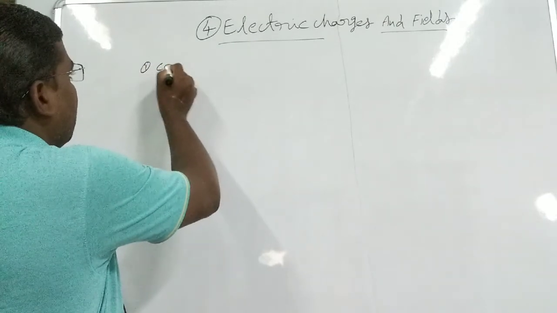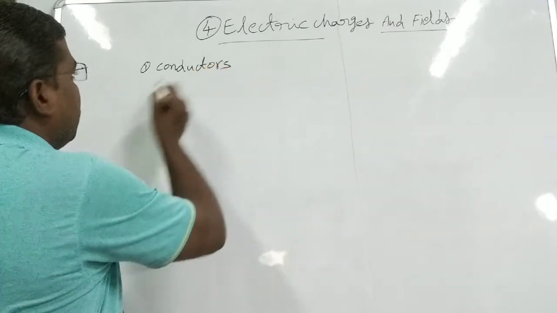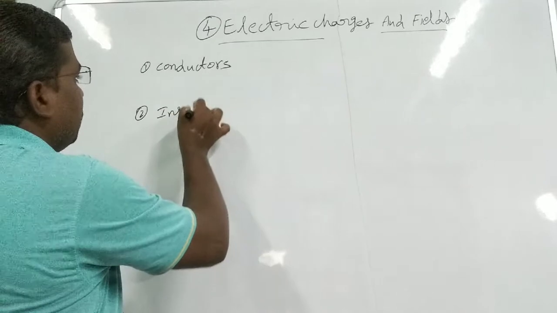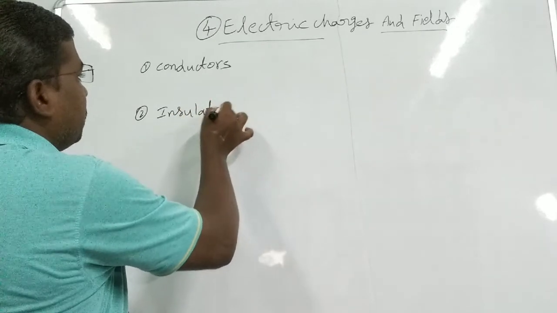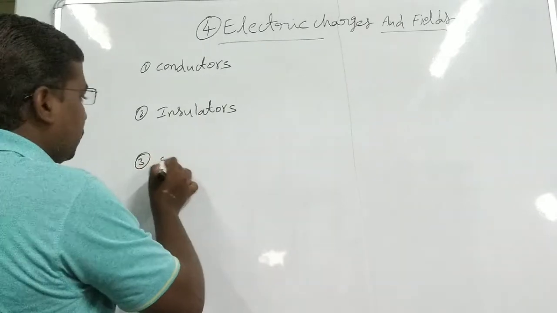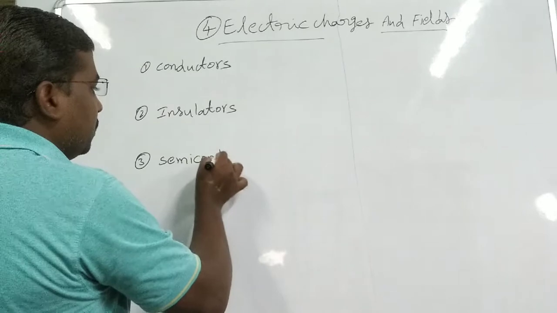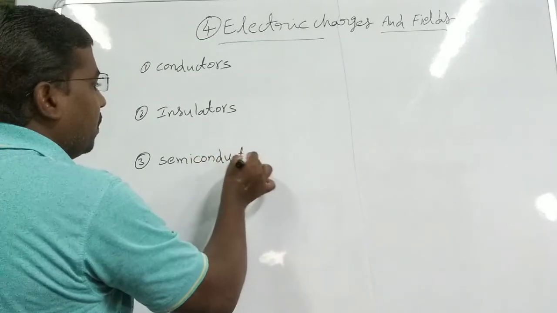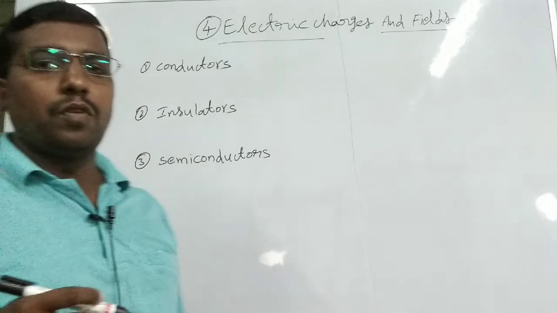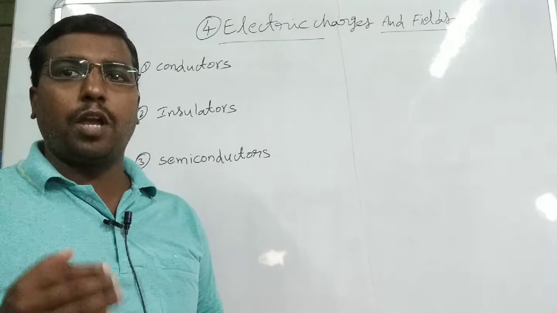First one, conductors. Second one, insulators. Third one, semiconductors. Conductors means the substances which allow current through them.